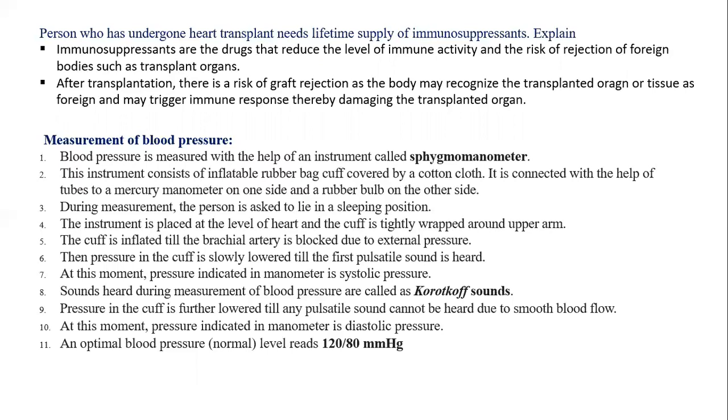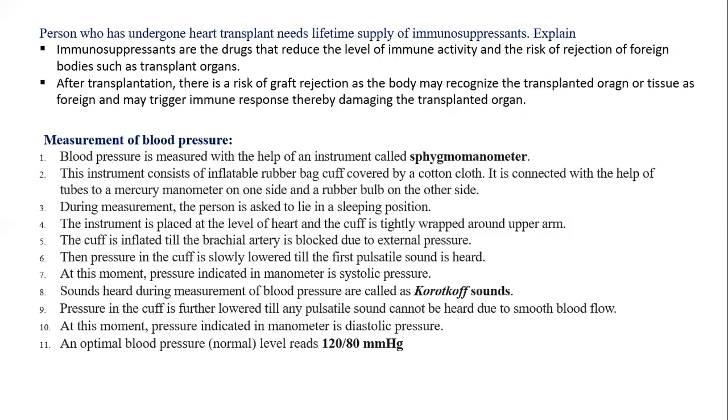Then the pressure in the cuff is slowly lowered till the pulsative sound is heard. Now, what is that pulsative sound? That is the lub dub sound. Pressure indicated in the manometer is systolic pressure. Sounds heard during the measurement are called Korotkov sounds, and these are the lub dub sounds. Instead of lub dub, if a murmur sound is heard, that shows there is some problem with the heart. At this moment, pressure indicated in the manometer is the diastolic pressure. Okay, so the pressure which is exerted earlier is called systolic, then the pressure which is exerted later is called diastolic. And optimum blood pressure level reads about 120 by 80 mm of mercury.